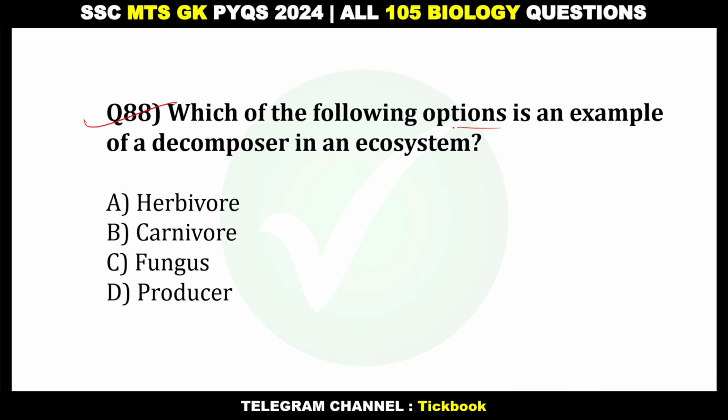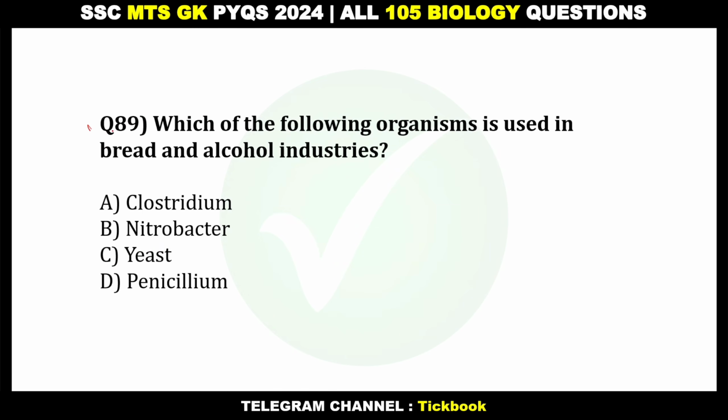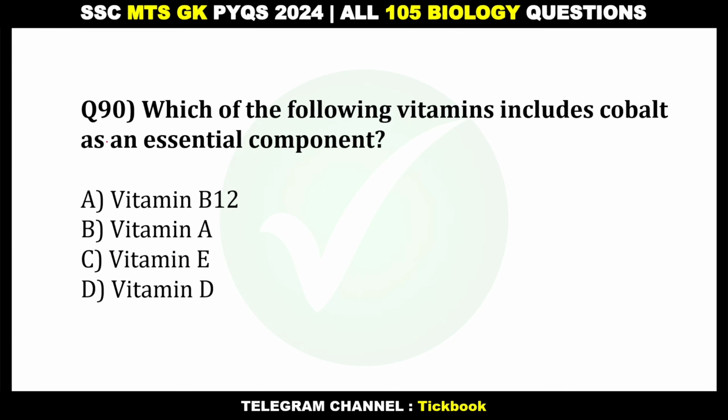88. Which of the following options is an example of a decomposer in an ecosystem? Option number C, fungus. 89. Which of the following organisms is used in bread and alcohol industries? Option number C, yeast. 90. Which of the following vitamins includes cobalt as an essential component? Option number A, vitamin B12.